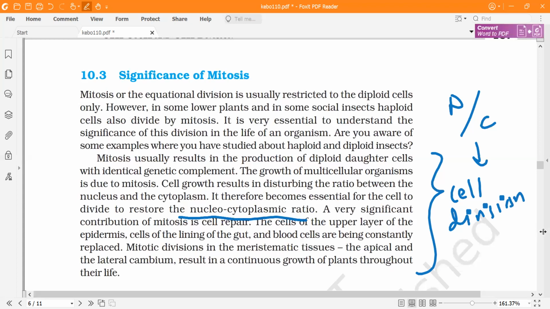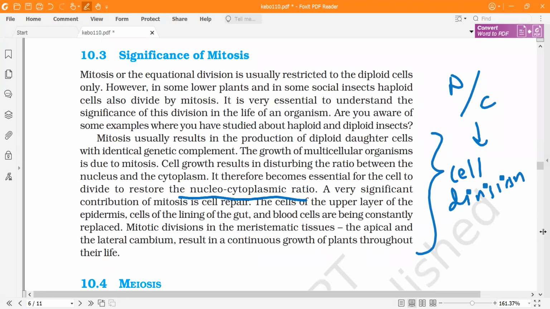Okay, so in every cell there is a relation between the size of the nucleus and the cytoplasm, meaning that according to the size of the cell, the nucleus should be of that size. So if that is disturbed, then the cell will undergo division. Only if it is disturbed will division occur. In cancerous cells this control is lost. Okay, so then they will not divide properly, or they will not die when they are supposed to die. That is not happening in normal cells. So the role of the metastasis is usually to restore.